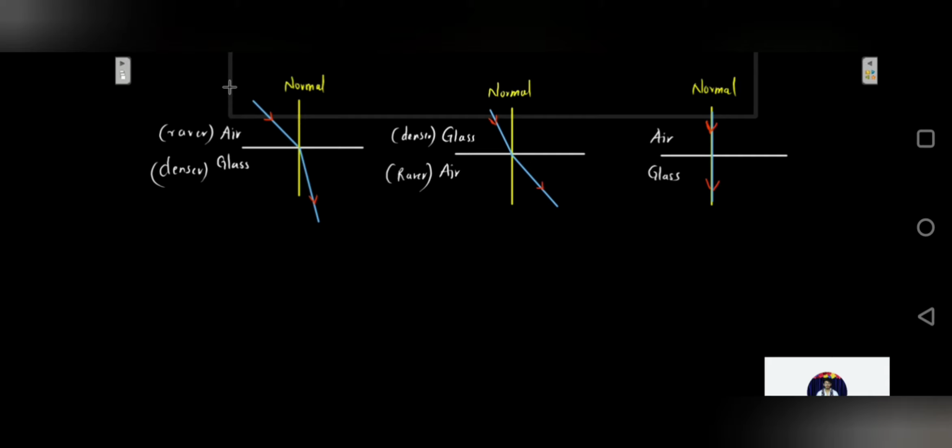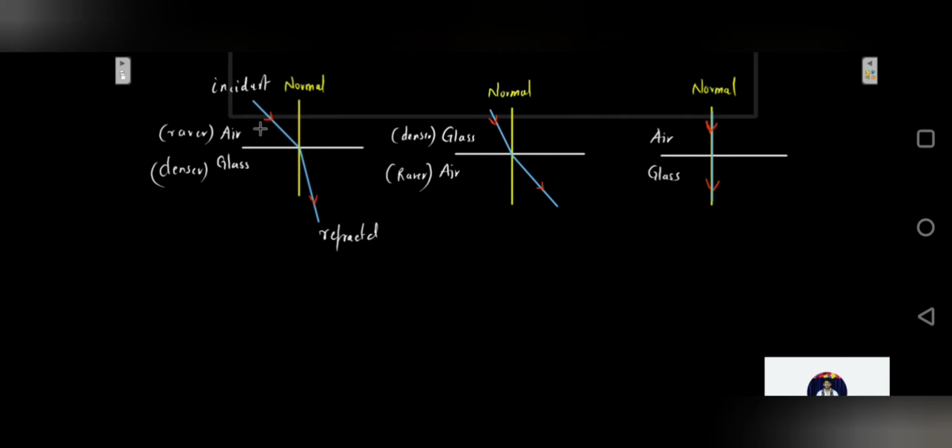In this case, it was observed that the ray which was made incident through a rarer medium into a denser medium, this refracted ray was seen to be bent towards the normal.